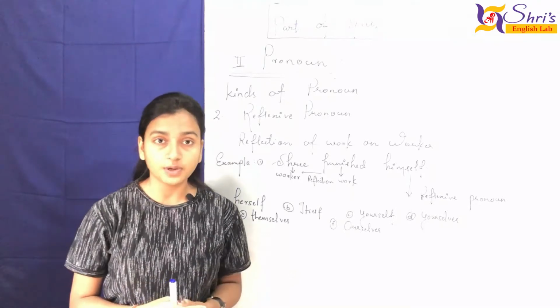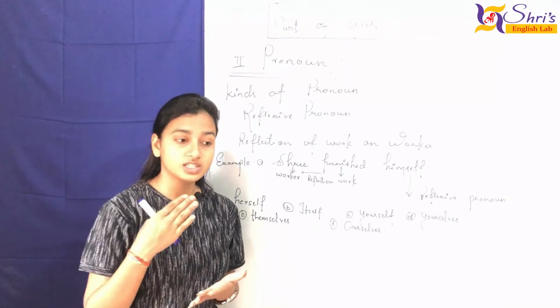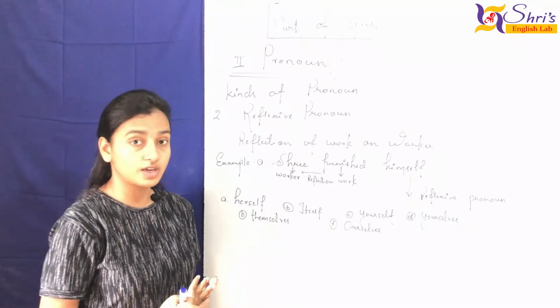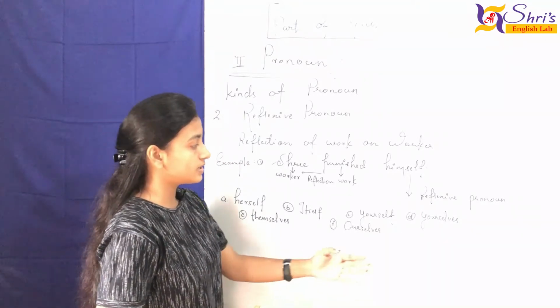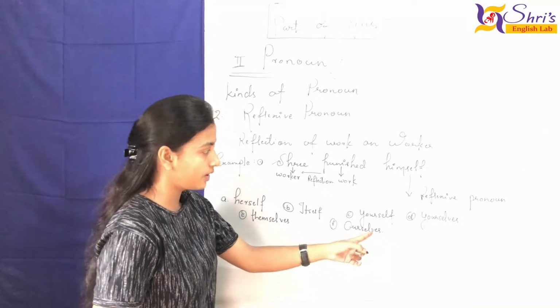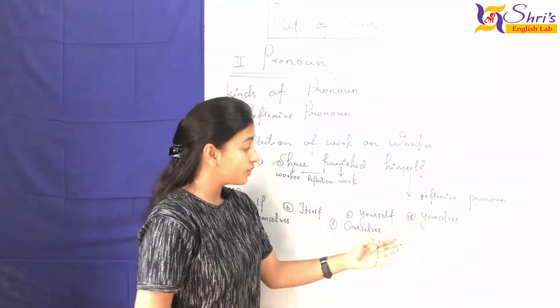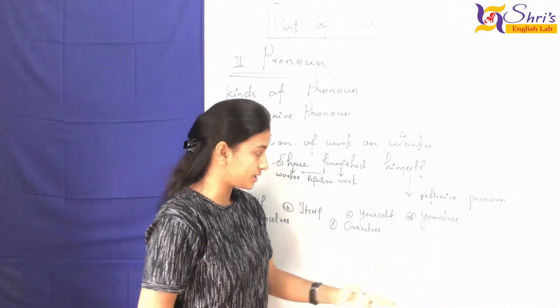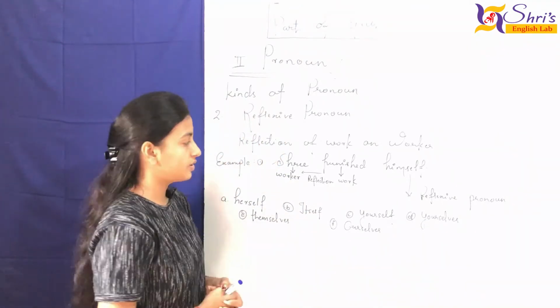If there is f or fe, we drop that, and instead of f and fe, we use ves. That's why we added ves here. But yourself and yourselves both have their own separate uses. Okay, let me clear it up.